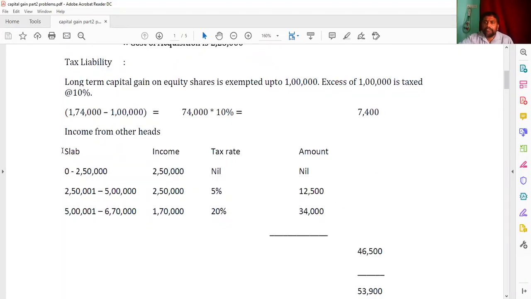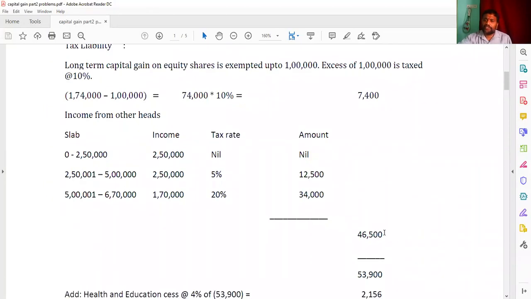So here we are going to make it on a slab basis, slab, income, tax rate and amount. Up to 2,50,000, the income is 2,50,000, tax rate is nil, amount will become nil. So 2,50,000 1 rupee to 5 lakhs, the income is here 2,50,000 and 5%, you're getting 12,500, and 5 lakh 1 to 6 lakh 70, that is 1 lakh 70, and 20%, you're getting 34,000. 12,500 plus 34,000, you're getting 46,500.